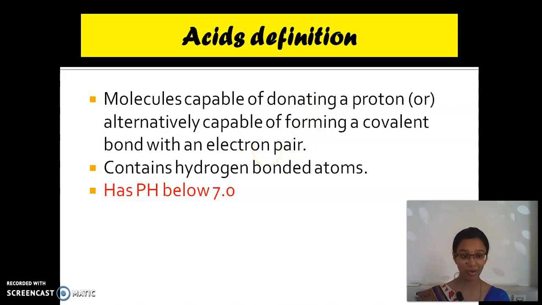We had seen about pH. Yes or no? The pH level varies from 0 to 14. If the level is below 7, what is it called? It is called an acid. If the pH level is below 7, it is called acids. Are you taking notes, children? Yes or no? Yes, take it.